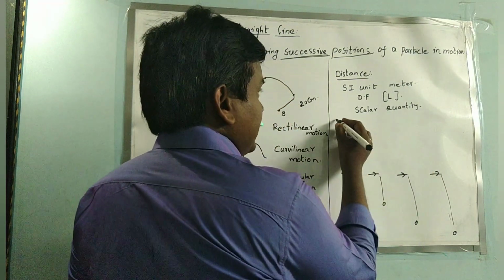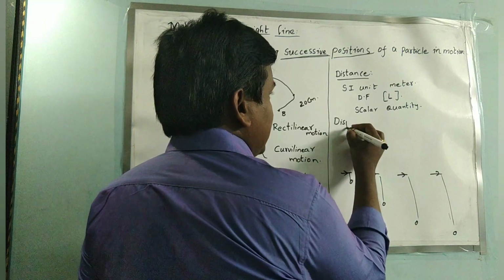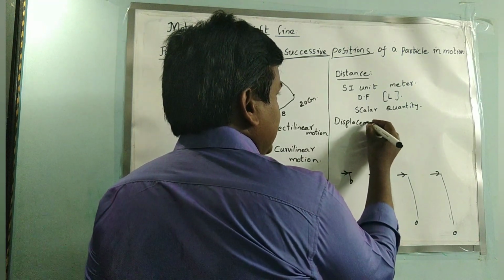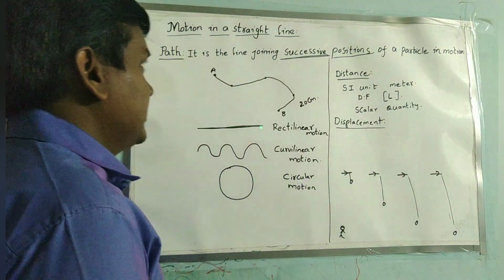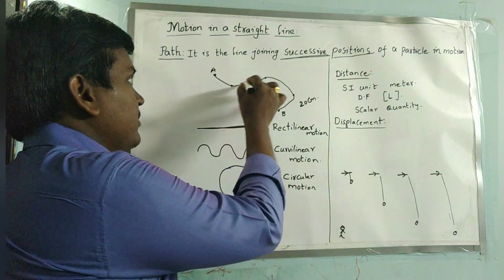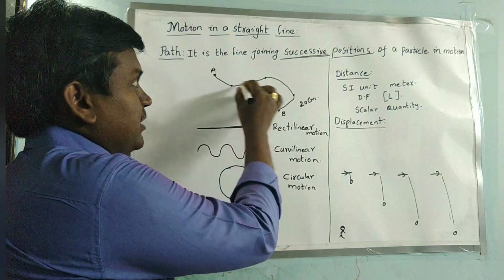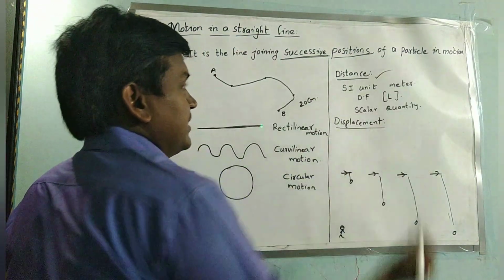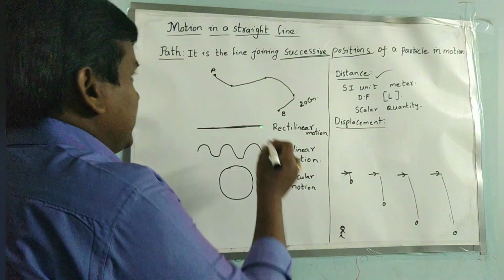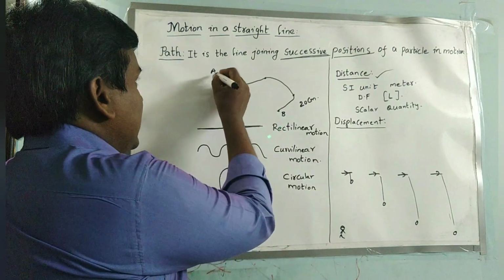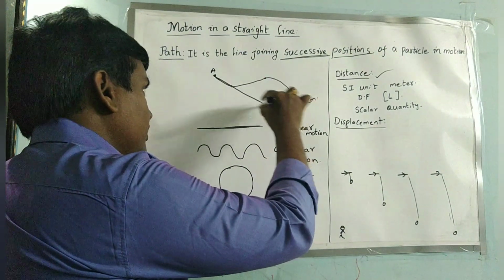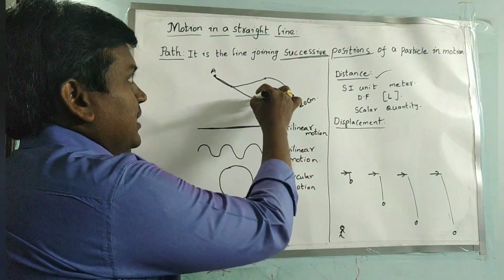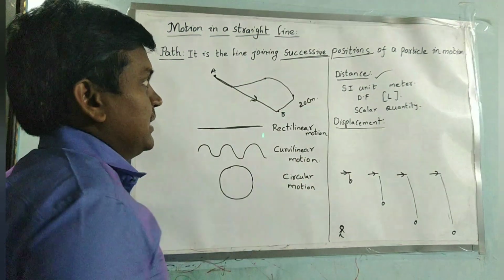Now let us consider what is meant by displacement. If a particle is traveling from A to B, the length of this path is called distance. In the same way, consider the line joining A to B. Here we are not considering the shape of the path.